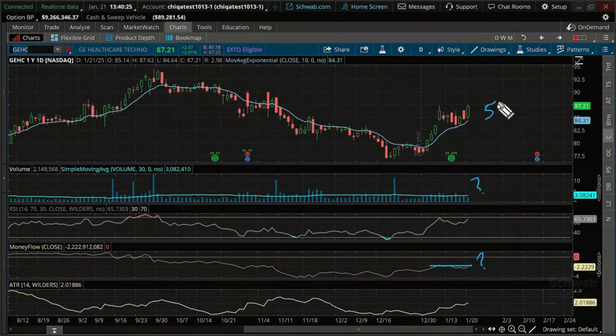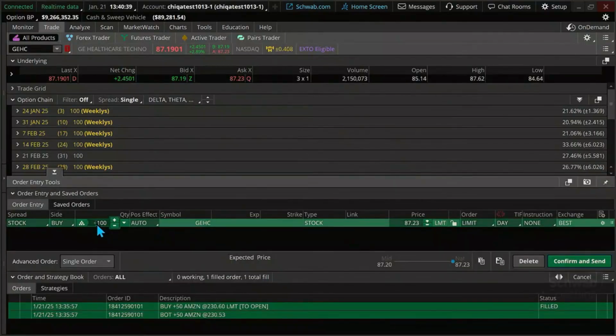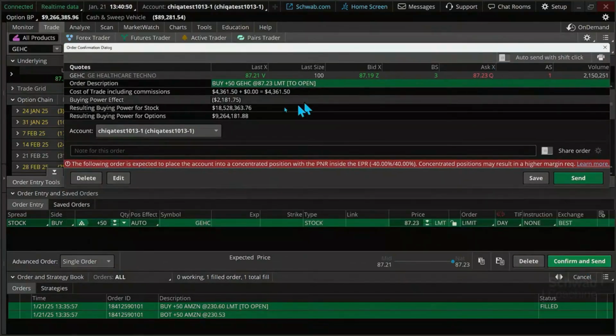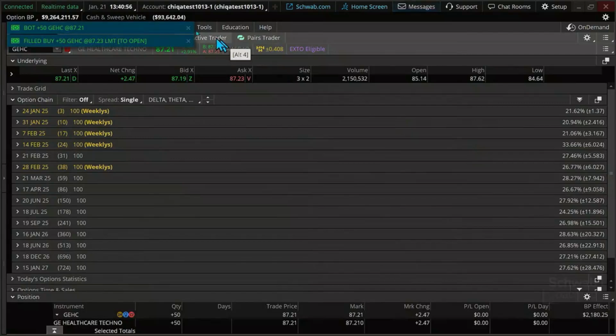I'm going to go with a half position here. If we close above this level, perhaps we can add that additional 50 shares. Okay, it's a short-term time frame, and at the end of the day, we've got to make sure we're really doing what we can with what's in our control to control our risk versus our potential return or reward. Okay, there's just a 50 contract position, but we'll add this into our paper money portfolio right now. There's your buying power effect, just over 2,100. I wanted to add that in right now.